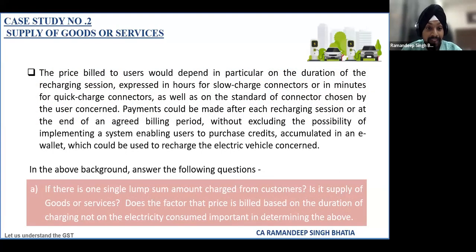So I have given you two scenarios. In the first, one lump sum amount is charged from the customer. In the second scenario, let's say it will be divided into two parts. The first part is based on the actual electricity consumption, on the number of units consumed, and they will bill for electricity. Number two will be for other facilities, charger facilities, technical support facilities, parking fees, etc. What will be your answer? Is it a supply of goods or service or what? Anybody who wants to share his or her view?